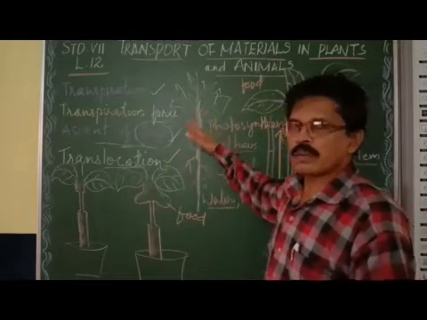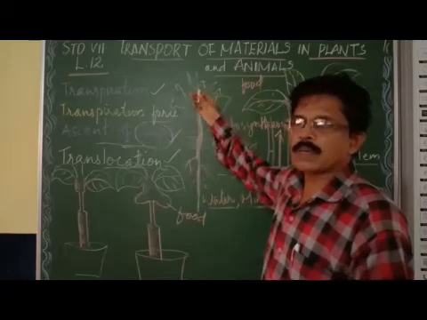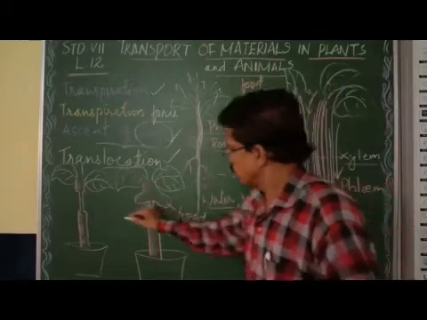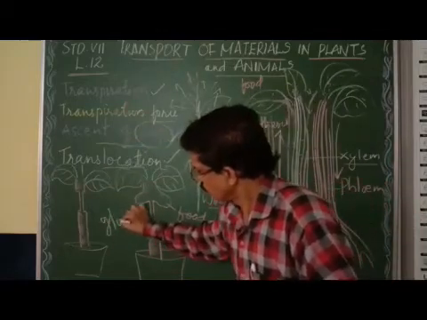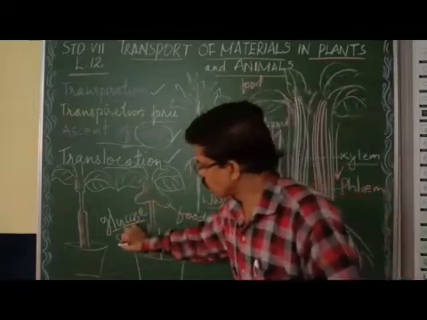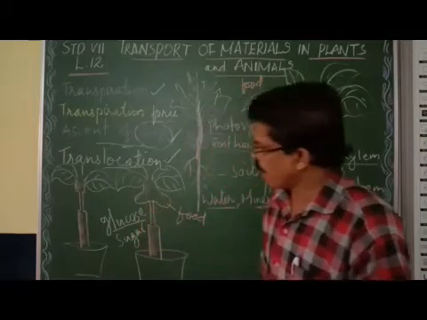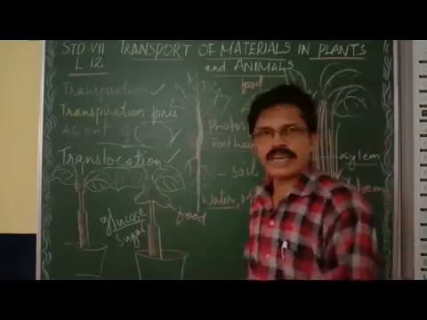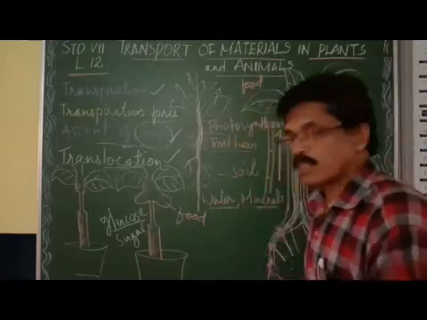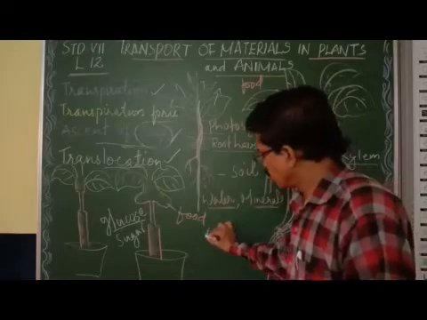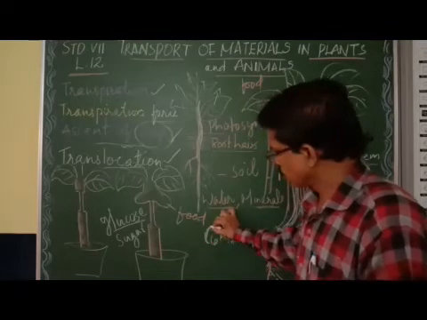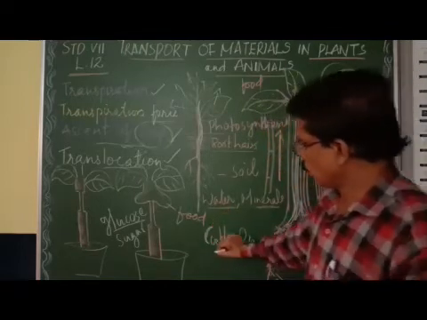By using the water and minerals in the leaves, in the presence of sunlight, the leaves synthesize food. What food? Glucose. What food do plants synthesize by photosynthesis? Glucose, which is also simply called sugar. Clear? What is the formula of sugar or glucose? C6H12O6 is glucose.